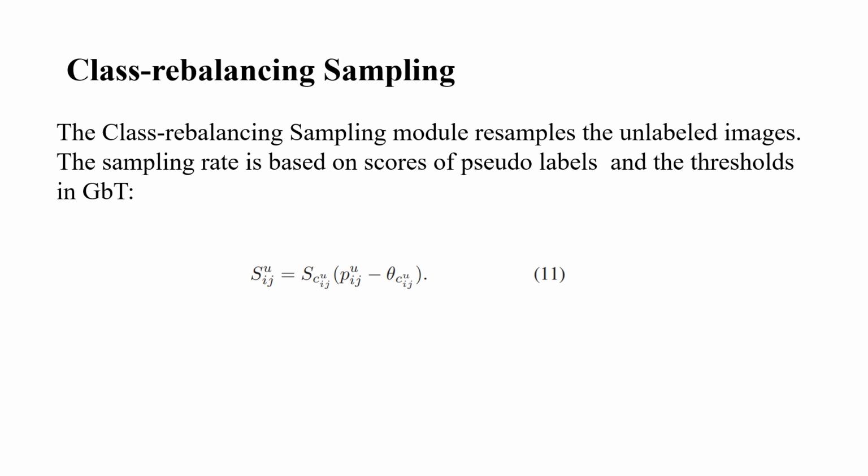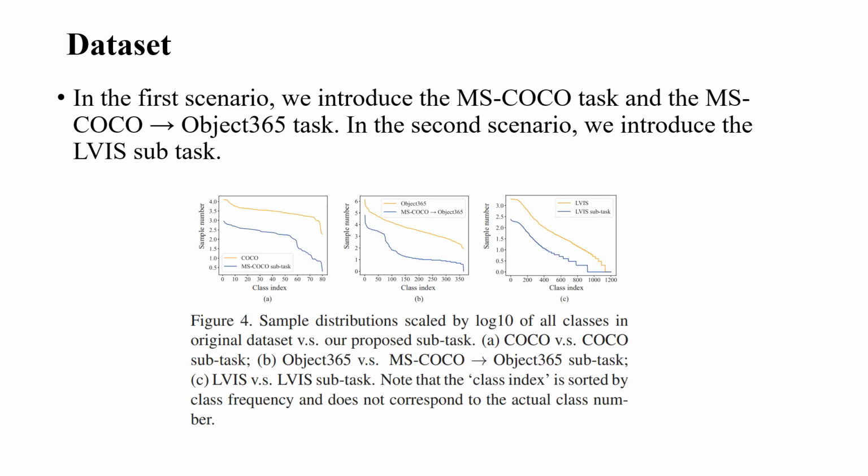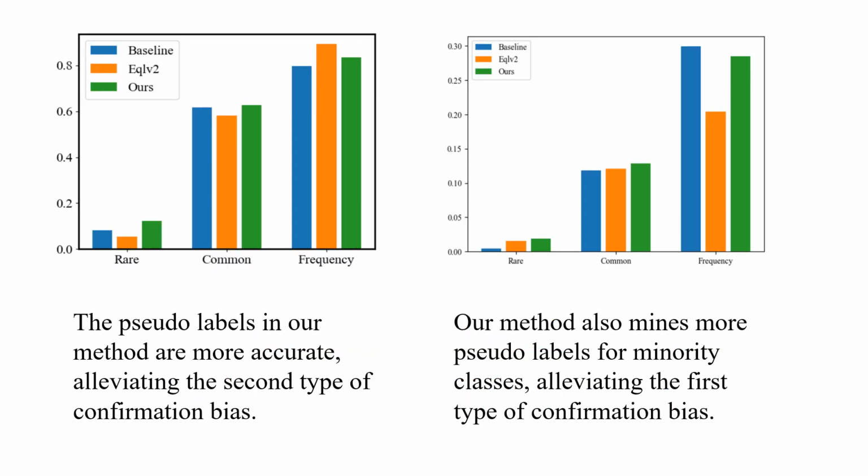As mentioned, we introduce two scenarios with different distributions in unlabeled data for CISSOD. We set up three subtasks to validate our method. We visualize the precision and recall of pseudo-labels with baseline, EQLv2, and our method. Obviously, the pseudo-labels in our method are more accurate, alleviating the second type of confirmation bias. Our method also mines more pseudo-labels for minority classes, alleviating the first type of confirmation bias.